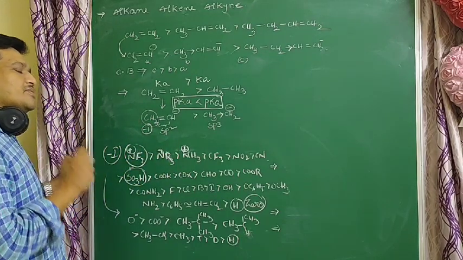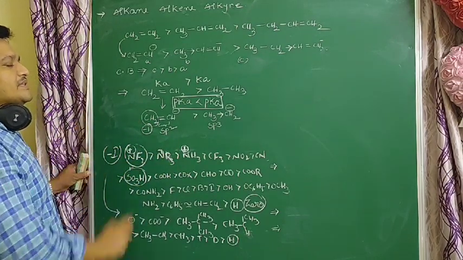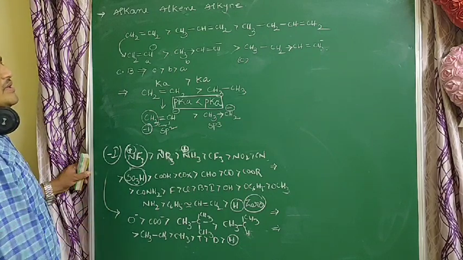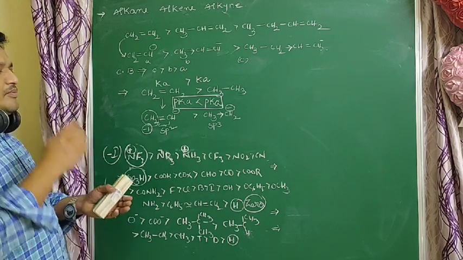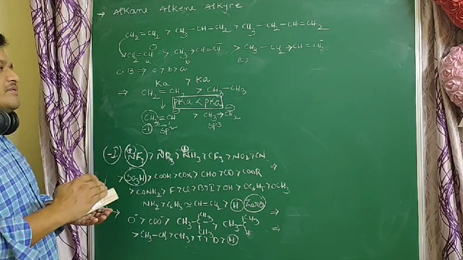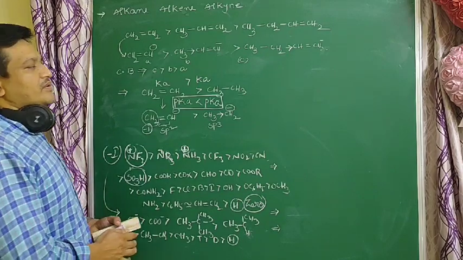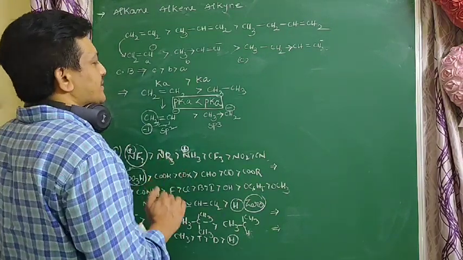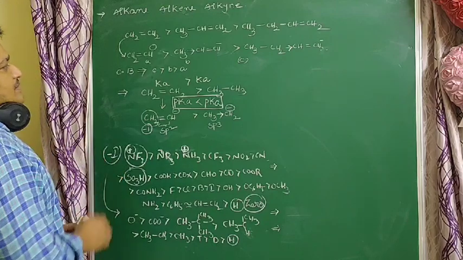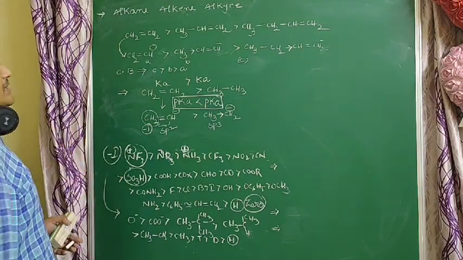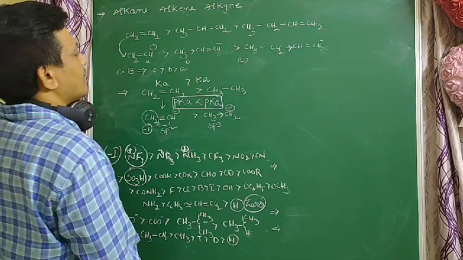Because they have an sp2 carbon, which is more electronegative than alkane carbons. So as s character increases, electronegativity increases, and acidic nature increases. So alkenes are more acidic than alkanes.